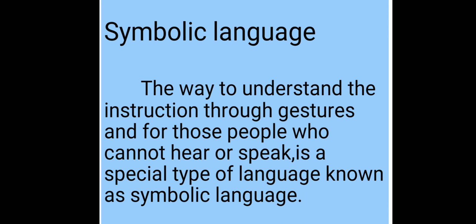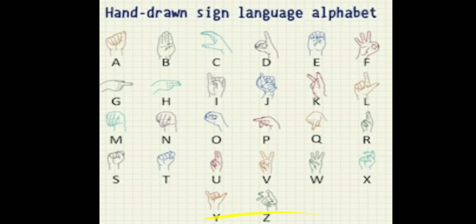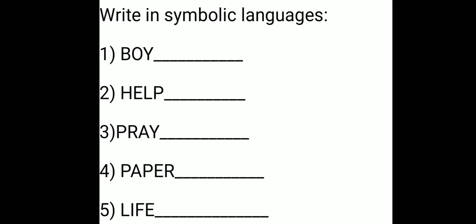Now we are going to study symbolic language, the way to understand instructions through gestures. For those people who cannot hear or speak, there is a special type of language known as symbolic language. Here you can see the sign alphabet which they use to understand and write in symbolic language. Any word you have to write in symbolic language, you can do with the help of this alphabet.